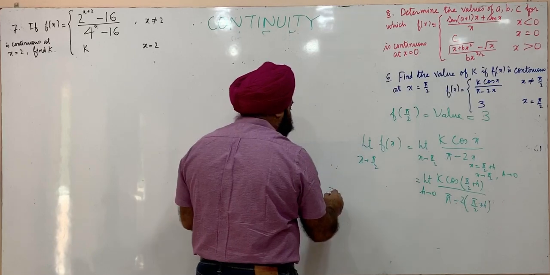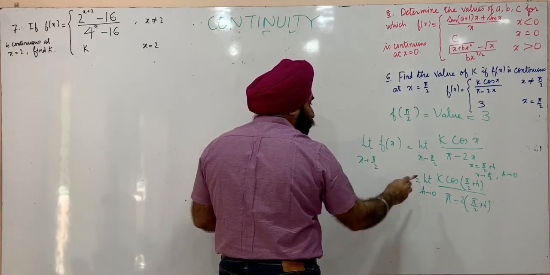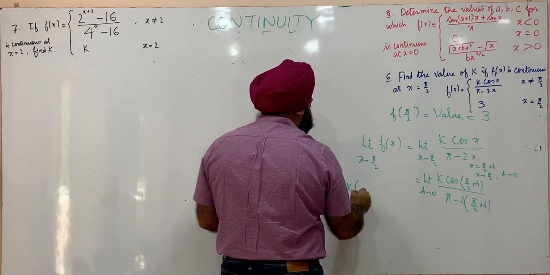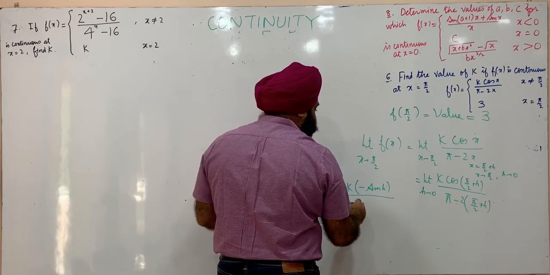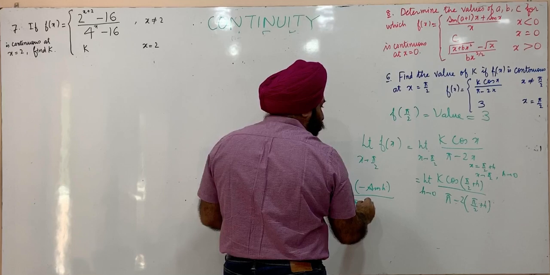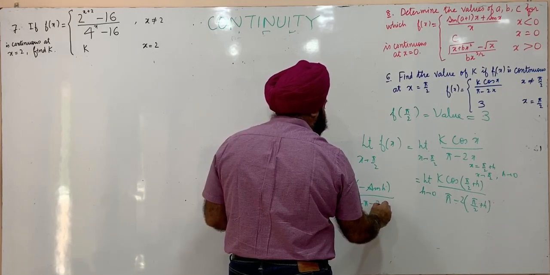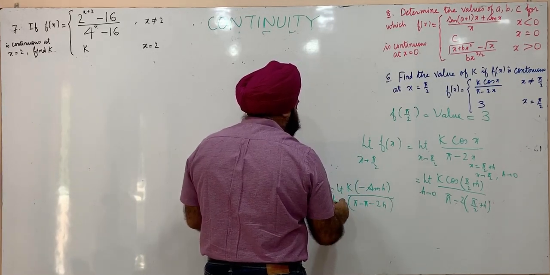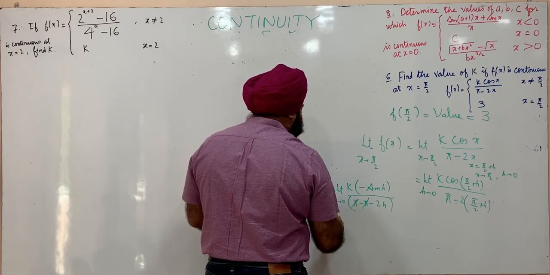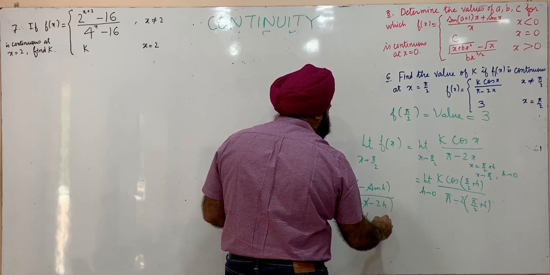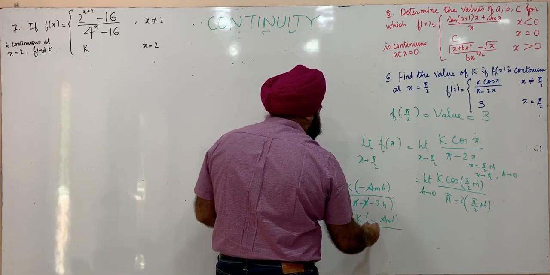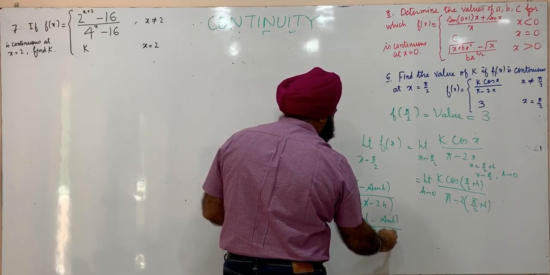This can be written as limit k cos of pi by 2 plus h is minus sine of h. Over pi, 2 into pi by 2 is pi, minus 2h, as h approaches 0. The pi will cancel out. So this is limit k into minus sine of h over minus 2 into h.